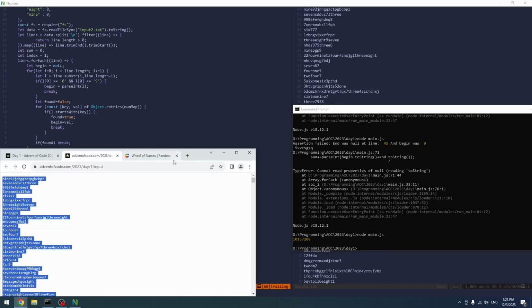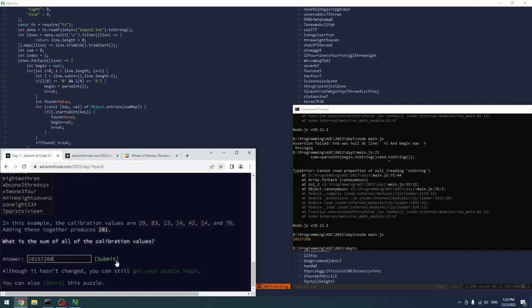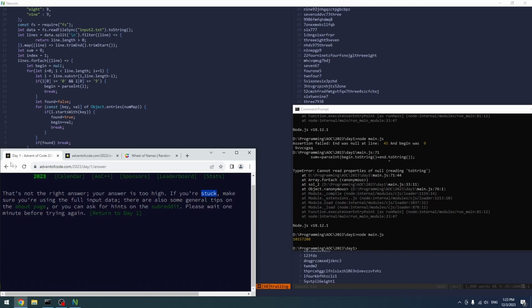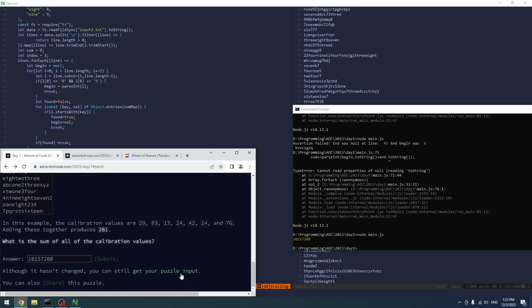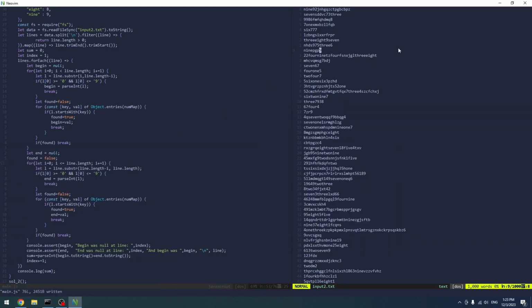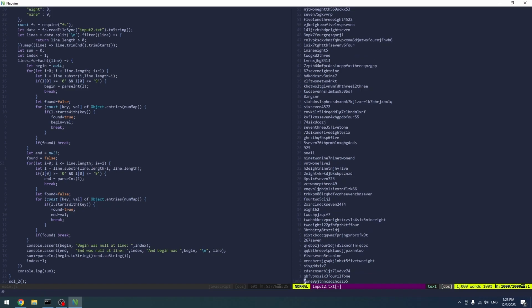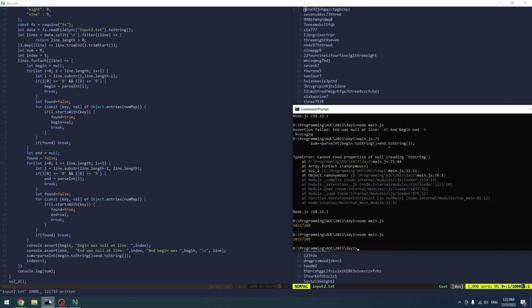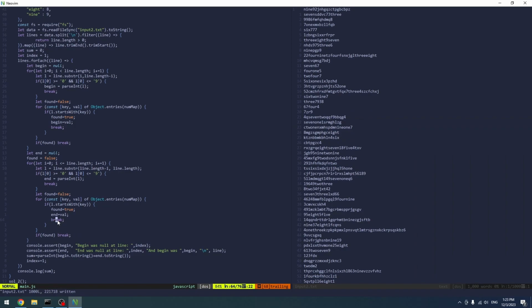Okay, so if we input it in, what do we get? That's not the right answer. It's too high. If you're stuck, make sure you get the full input data. Okay, that's interesting. So let's actually get the input and make sure it's correct. So we go to 0, shift V, shift G, and we paste in the actual input. It seems like it doesn't really parse it too well, right?